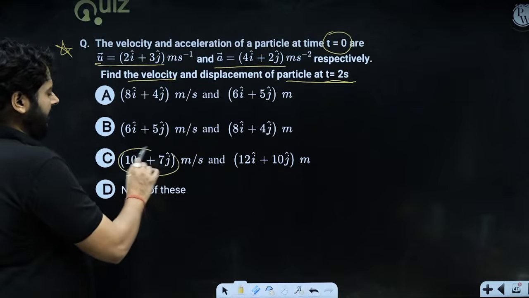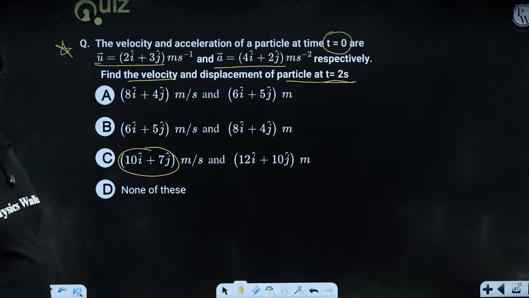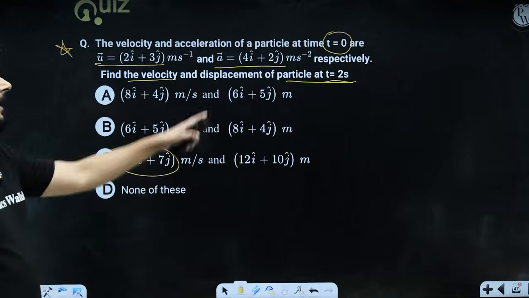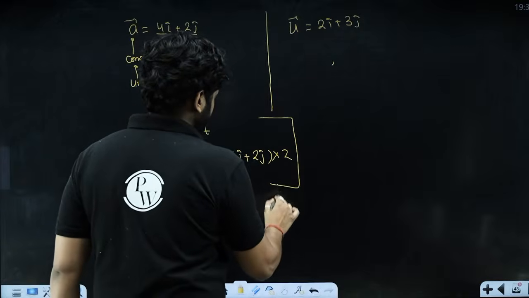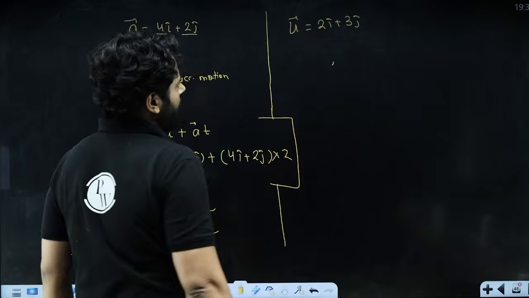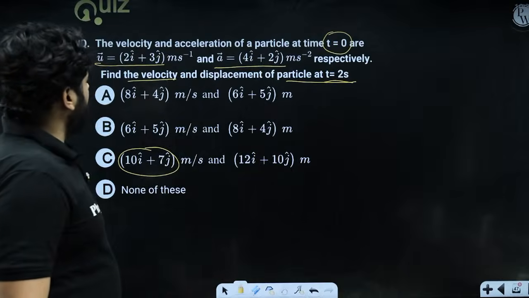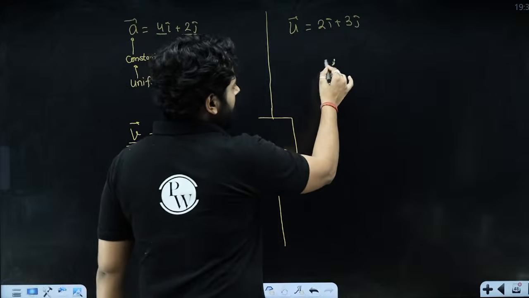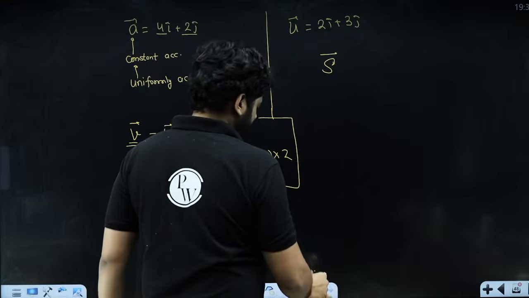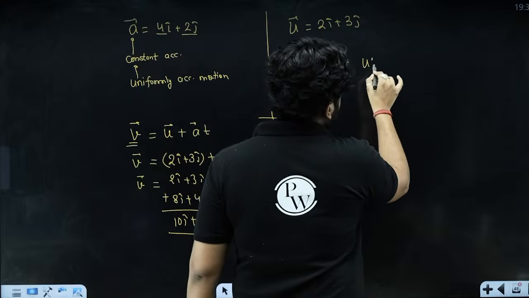By the way, only one option carries this velocity vector, and the rest of the options are not carrying it, but no problem. We can talk about it, right? Now the displacement of the particle, similarly you can figure out. You see that s is ut plus half at square.